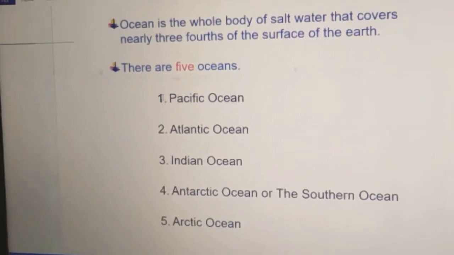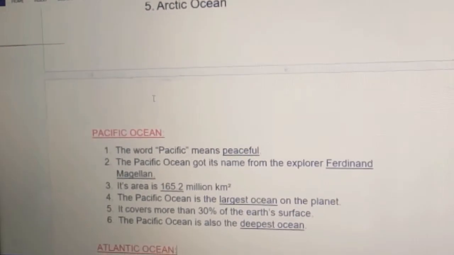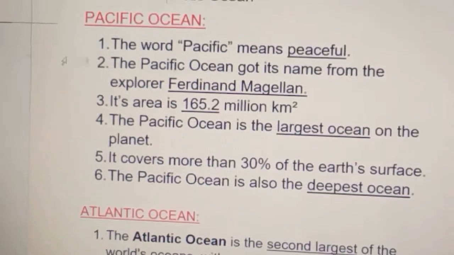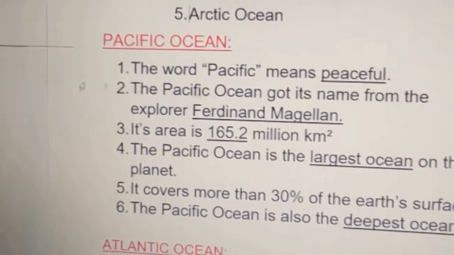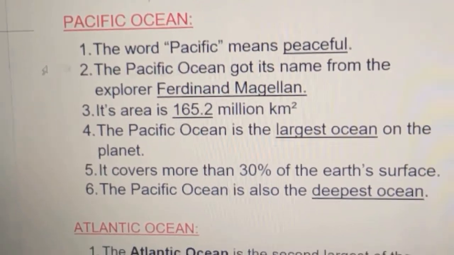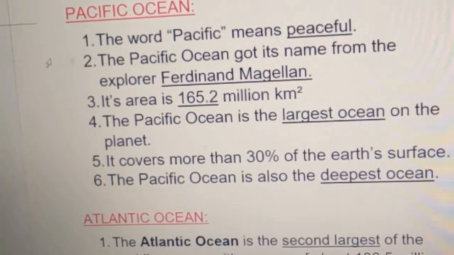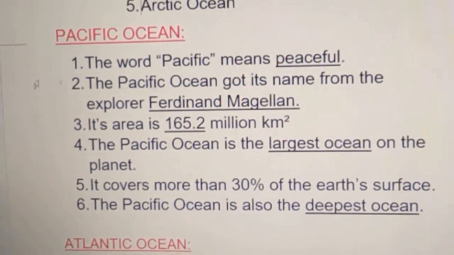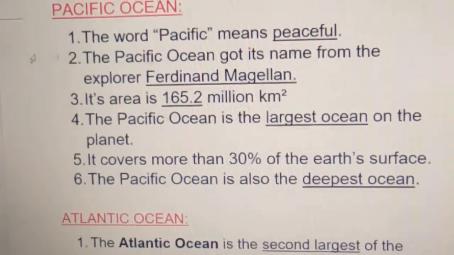Let us learn about each and every ocean. Let us see about Pacific Ocean. The word Pacific means peaceful. The Pacific Ocean got its name from the explorer Ferdinand Magellan. You already studied about him. Its area is 165.2 million kilometers square.